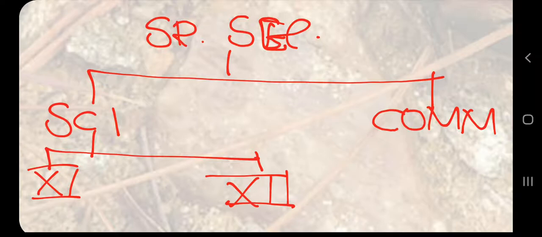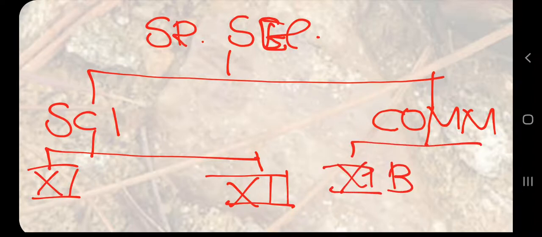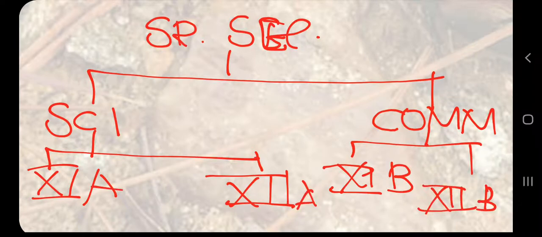So we can find that class 11th A biology, because we designate 11th commerce as 11th B and 11th science as 11th A, 12th commerce as 12th B, and 12th science as 12th A. So now it is clear that that boy will be found in the stream science, the class 11th A.